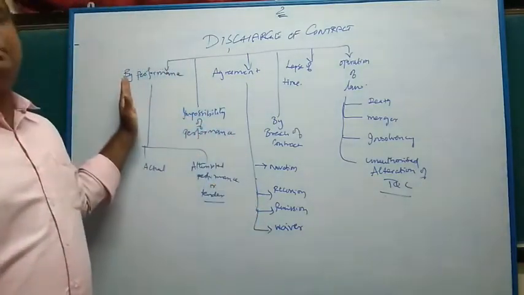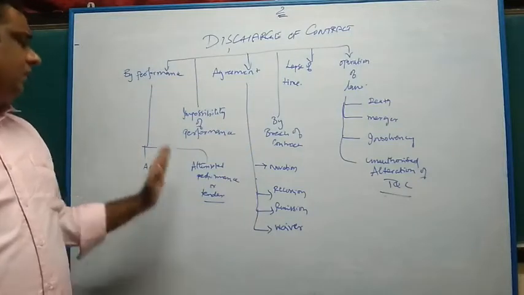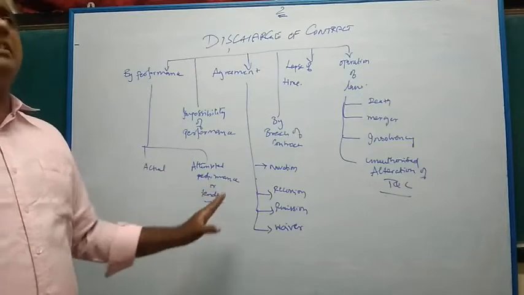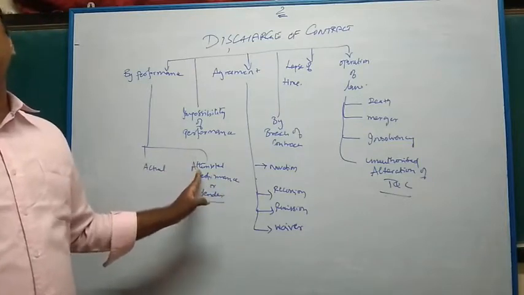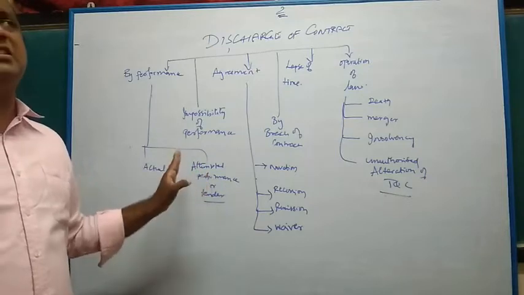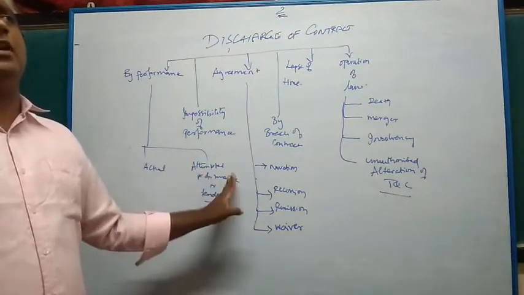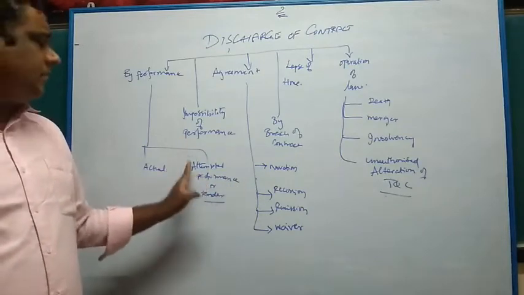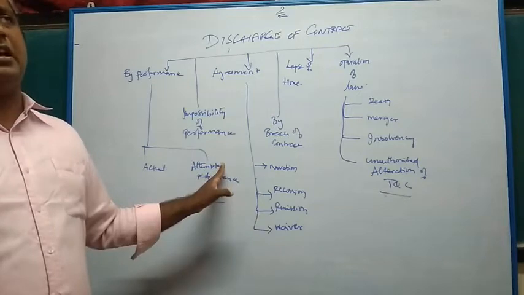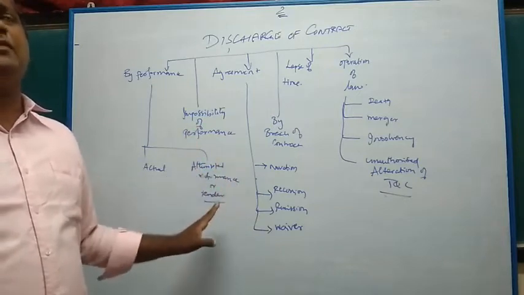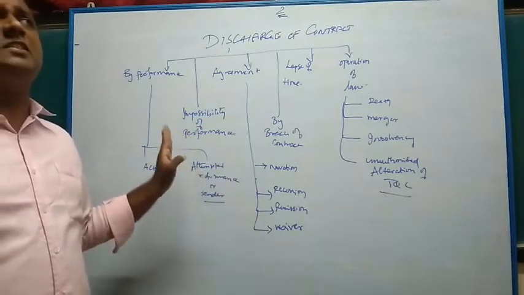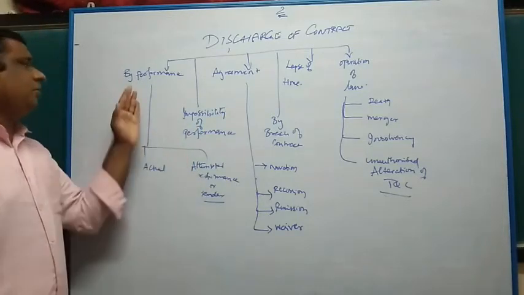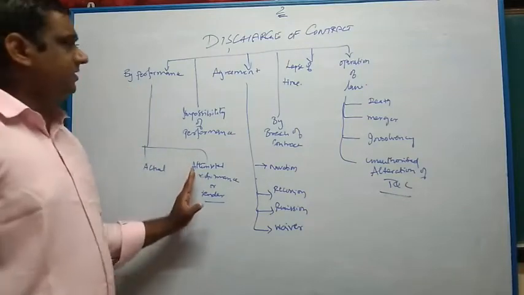So, there are 2 categories by which a contract is said to be discharged. In attempted performance, since the promisor is willing to perform and the promisee is not willing to accept, the contract is still said to be discharged, because the promisor is attempting to perform. It is only the problem on the part of the promisee not to accept. Therefore, the promisor is discharged from further obligations under the contract. He need not be obliged to perform further. His performance obligation is terminated. He need not carry out the contract. The contract is said to be discharged. So, actual performance and attempted performance.